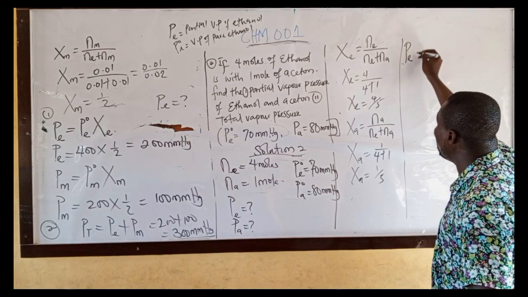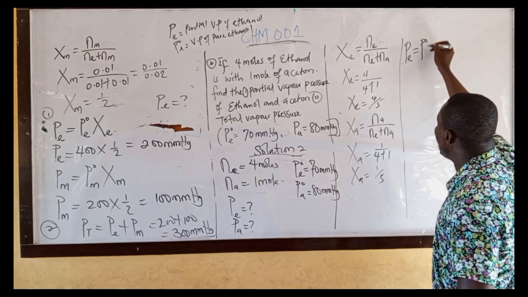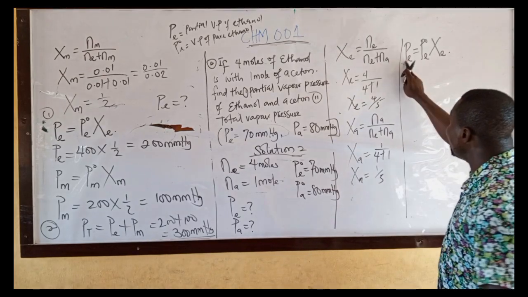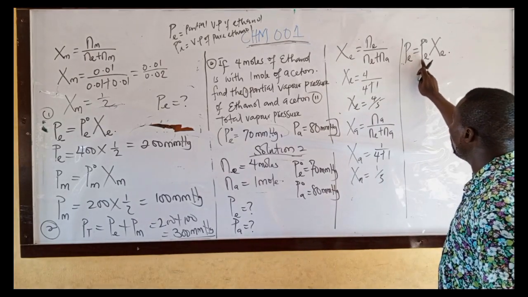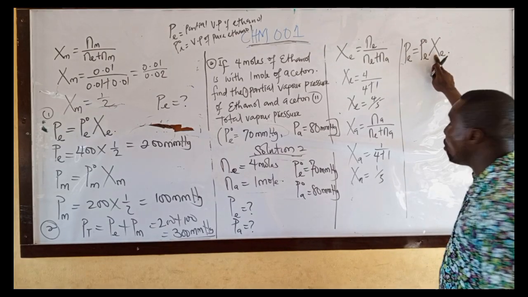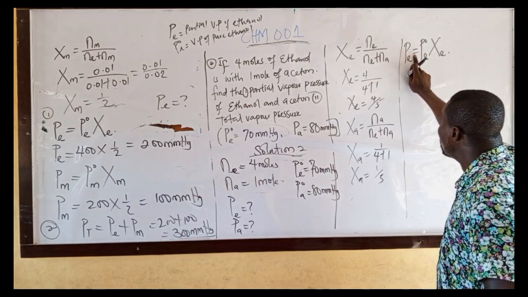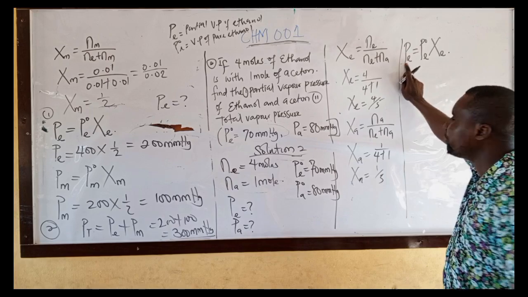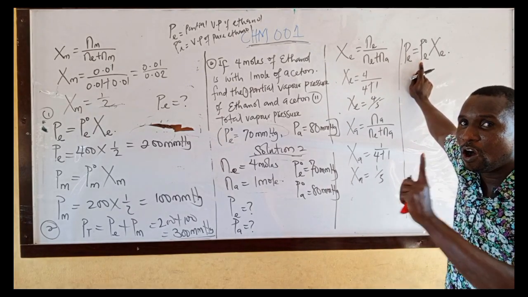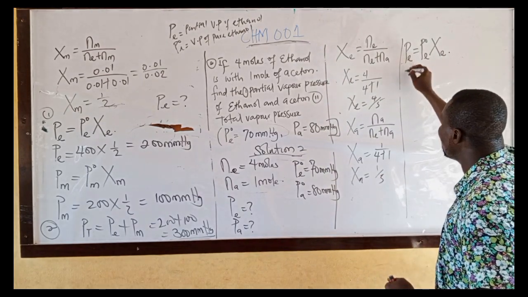Partial vapor pressure of ethanol is equal to the vapor pressure of pure ethanol multiplied by the mole fraction of ethanol. I repeat, partial vapor pressure of ethanol equals vapor pressure of pure ethanol multiplied by mole fraction of ethanol. This is what we are looking for.